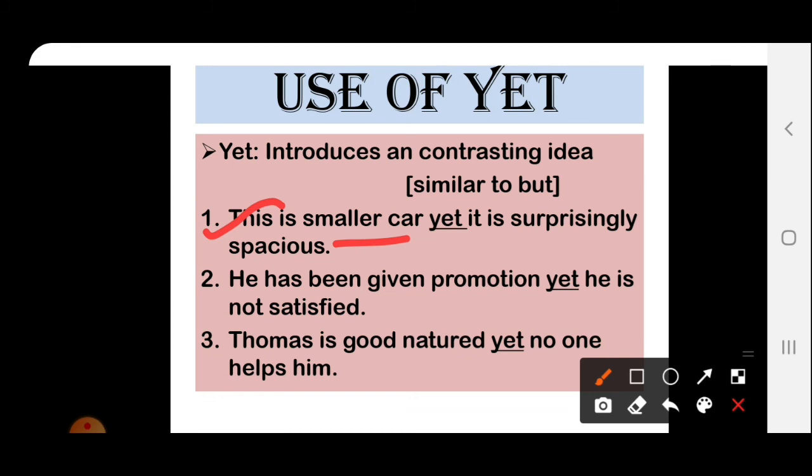It is a strong contrast, and for that we will use "yet" as a conjunctional word. He has been given promotion, yet he is not satisfied. Promotion is already given, yet he is not satisfied. Next is, Thomas is good natured, yet no one helps him. Good nature is not working, that's why he is not helped by anyone. This is also showing a contrast.